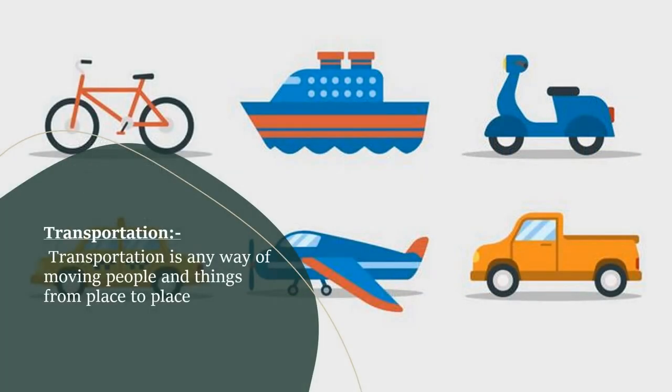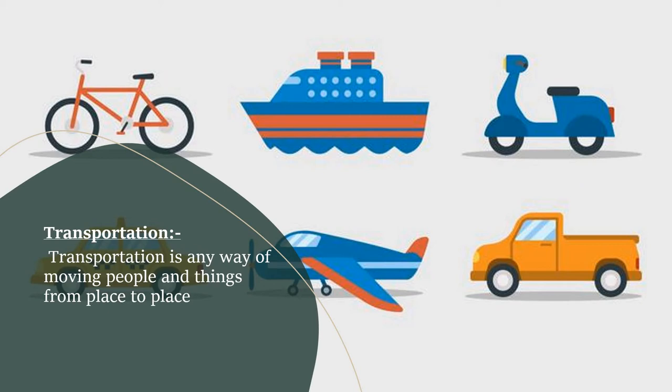Transportation. Again, transportation. Transportation is any way of moving people and things from place to place. What does this mean? Transportation is a way that I use to move from one place to another place. I may use a bicycle or a motorbike or a car or a taxi, a bus. This is called what? Transportation.